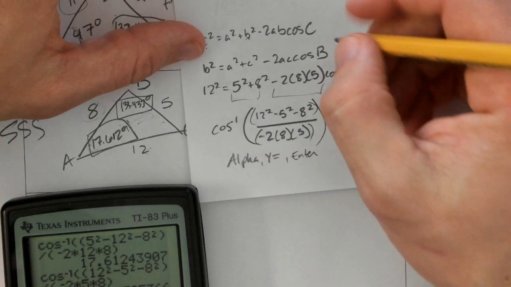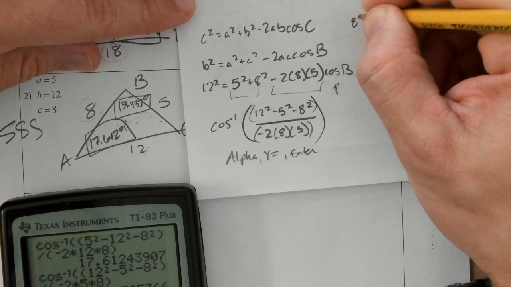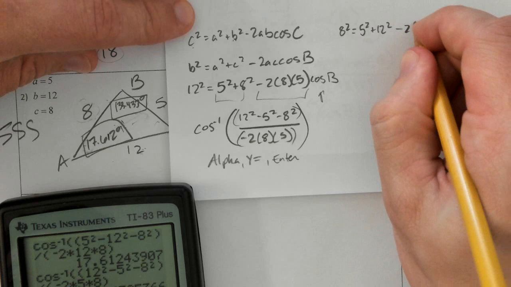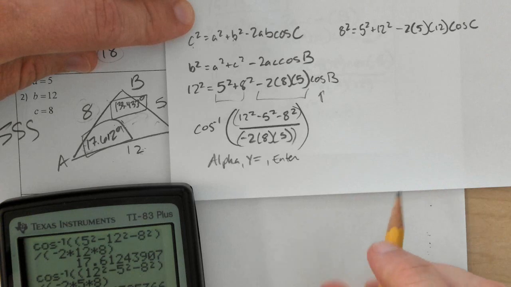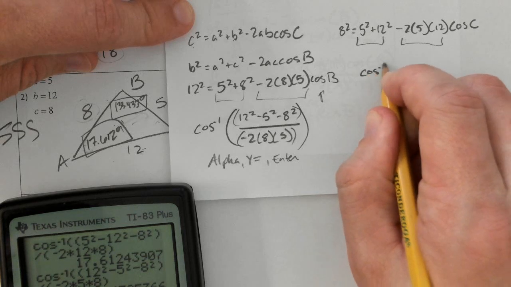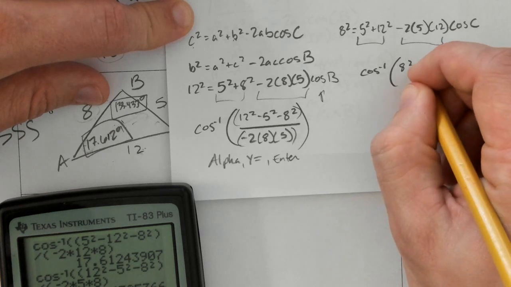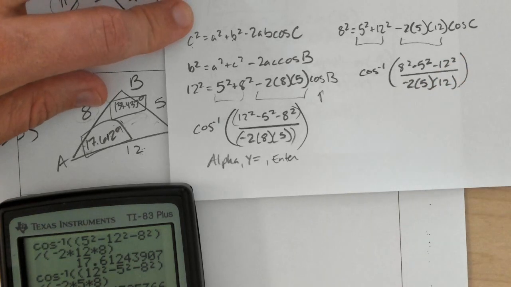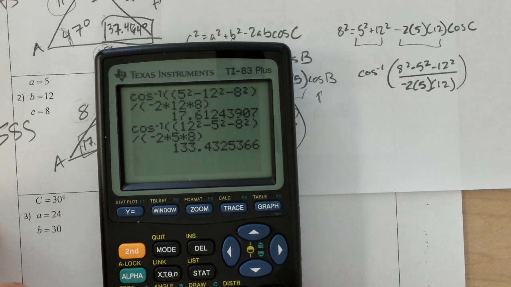So if you want to give that a try, go ahead and do that, but I'll go ahead and set it up here. So this would be, where's C squared? 8 squared equals 5 squared plus 12 squared minus 2 times 5 times 12 cosine C. And then again, subtracting those, dividing by those, taking the cosine inverse. So I see, okay, what's switching? It's the 12 and the 8 are switching from what I had before.